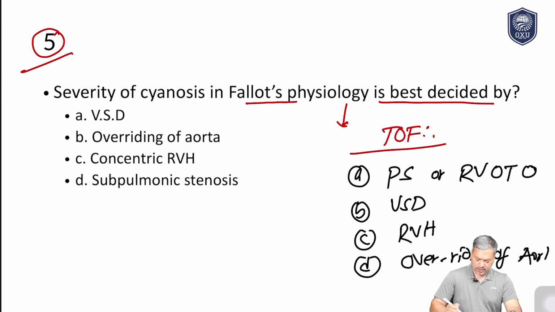Dear students, remember one thing. All of these are important components of tetralogy of Fallot, but which one is the most important for the severity of cyanosis? It is always pulmonary stenosis or subpulmonary stenosis, because it determines the severity of tetralogy of Fallot. If very little blood is flowing to the lung, of course there will be less oxygenation and the baby will be cyanosed. So this is the correct answer here.